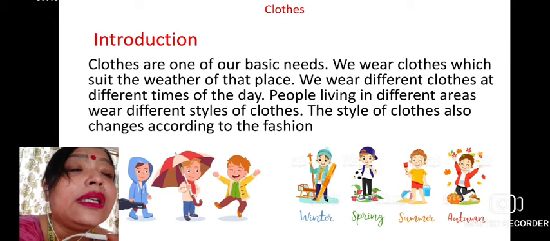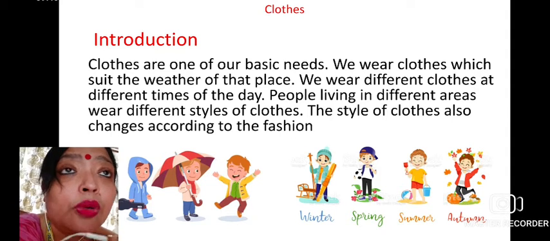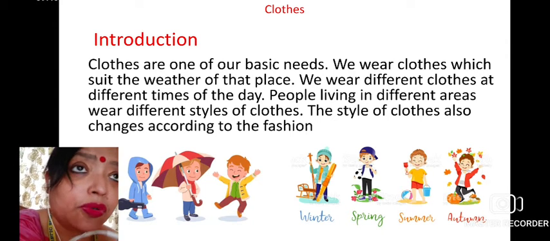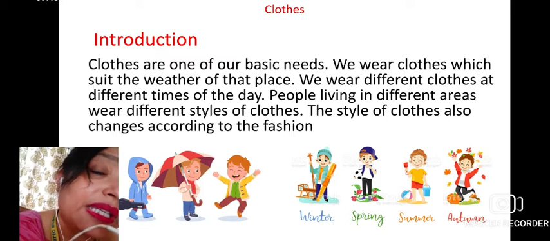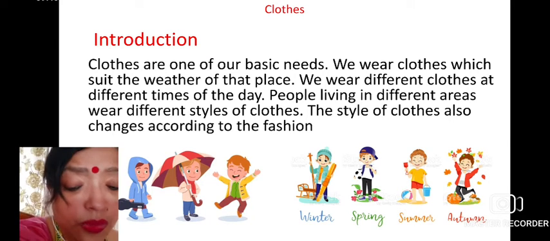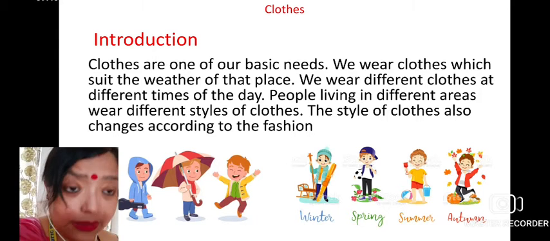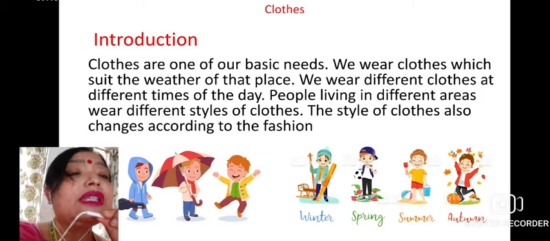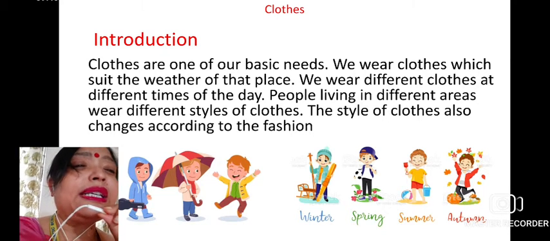Like, say for example, in the morning we wear different clothes, in the home we wear different, outside we wear different types of clothes, in a marriage ceremony or a party we wear different types of clothes, even in the night we wear night gowns, or the maxis, the nighties, all that stuff. So different types of clothes are worn at different times of a day.